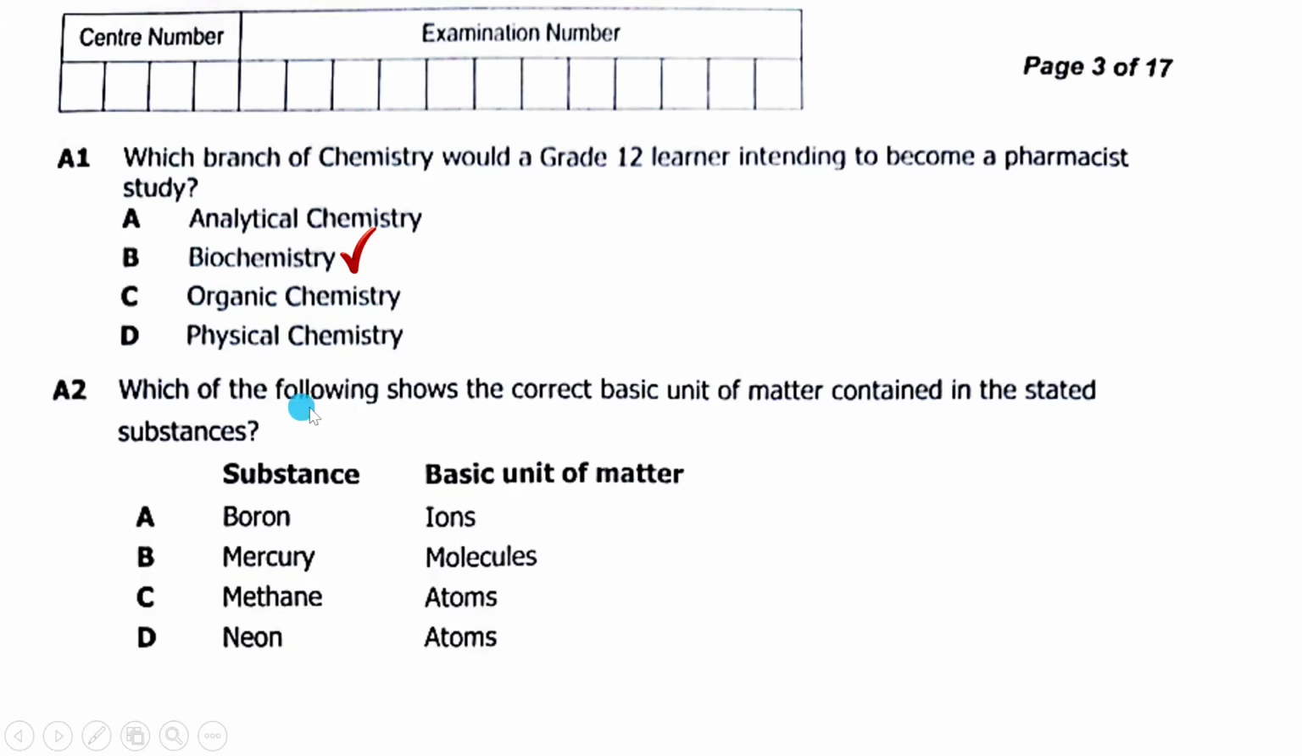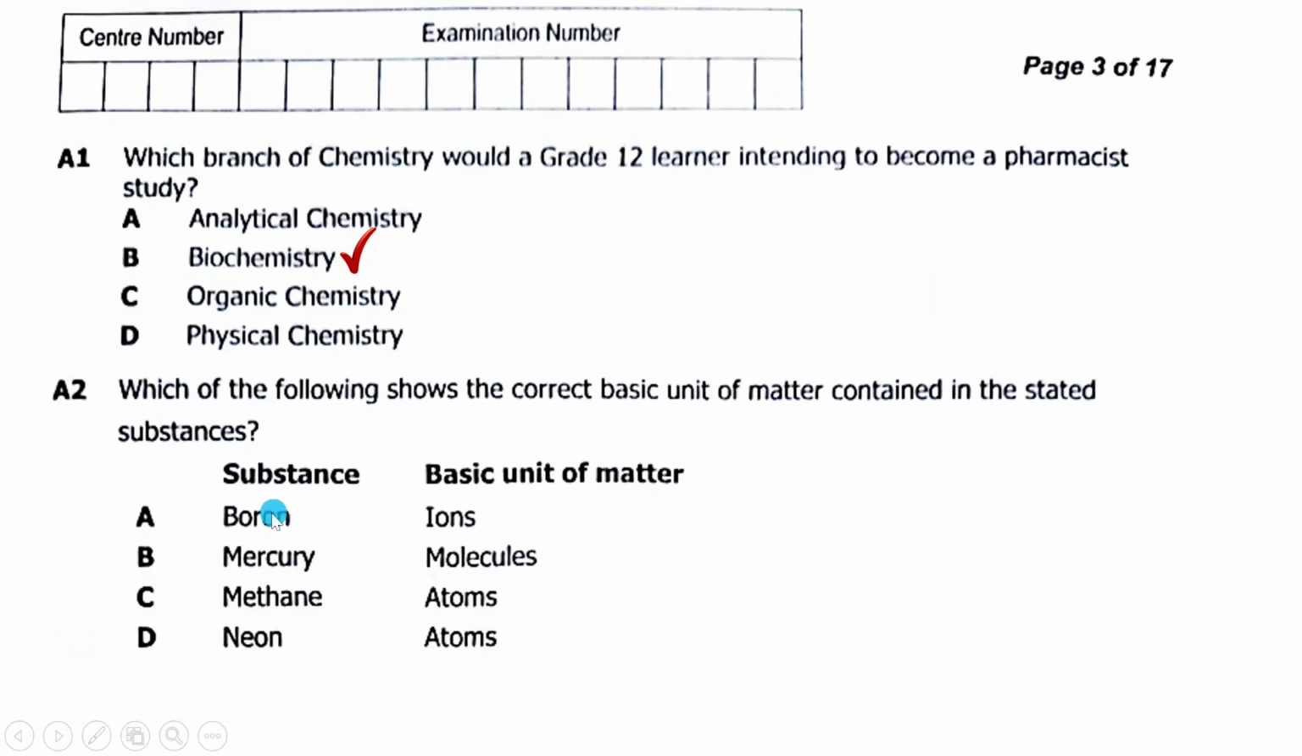Then A2 says, which of the following shows the correct basic unit of matter contained in the stated substances? Many other times pupils fail questions. Why? Because they fail to understand, number one, the topic the question is coming from, and number two, the context in which the question is being asked.